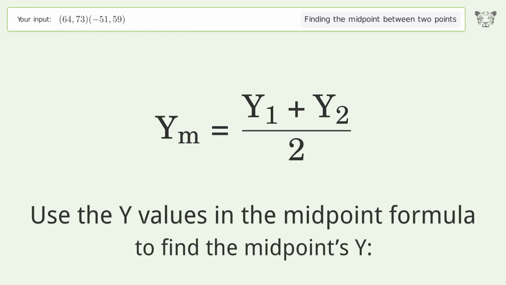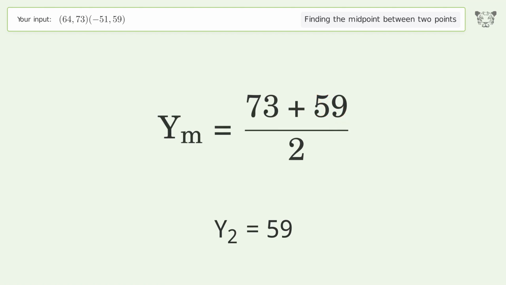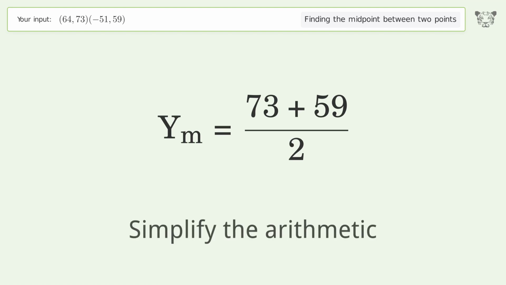Use the y values in the midpoint formula to find the midpoint's y. y1 equals 73. y2 equals 59. Simplify the arithmetic.